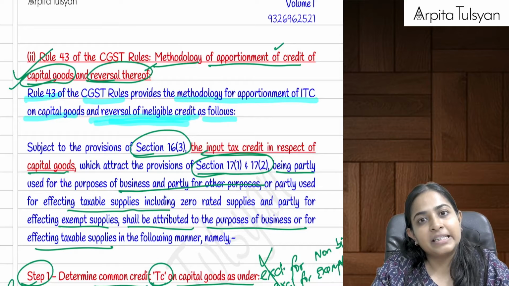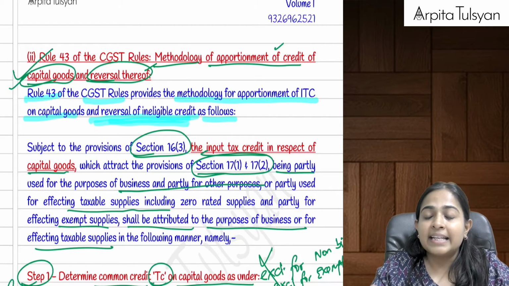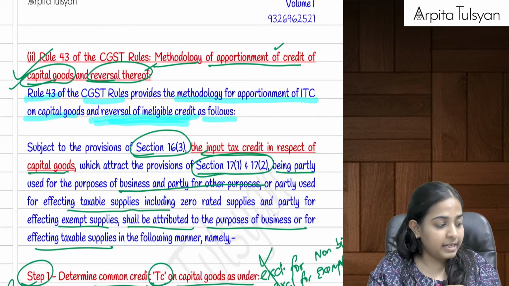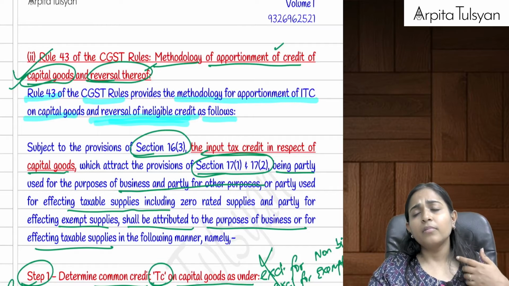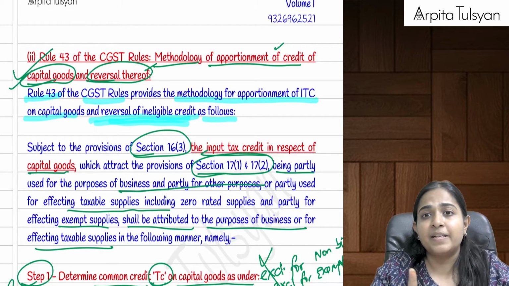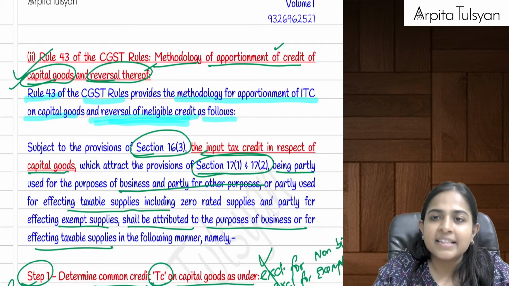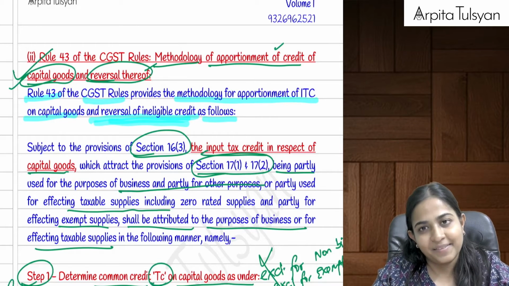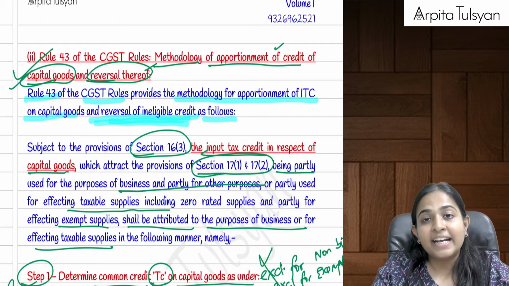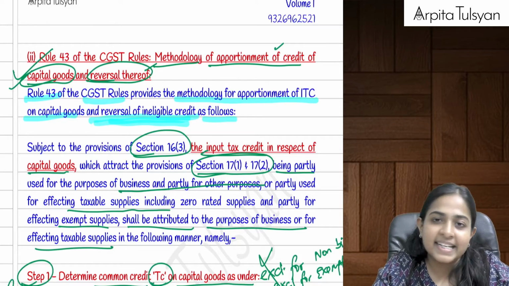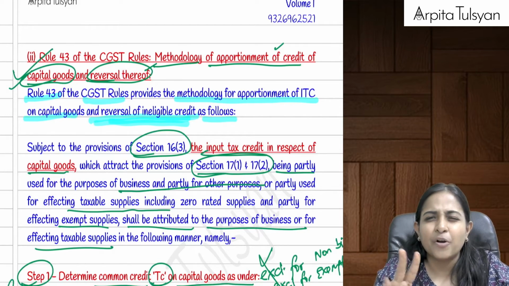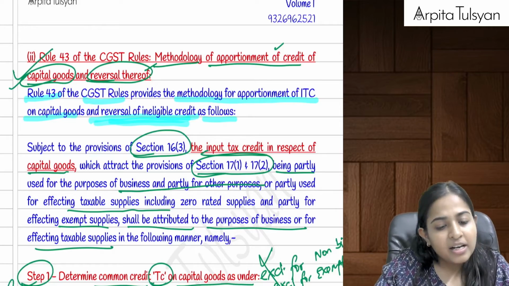What was section 16(3)? Section 16(3) said that if you have taken the depreciation benefit, then GST credit is not available. If you have not at all taken the GST benefit, then no need to reverse anything. But if you have not taken the depreciation benefit, you can take the ITC credit. Any one of them is available. Then you have to do the reversals.